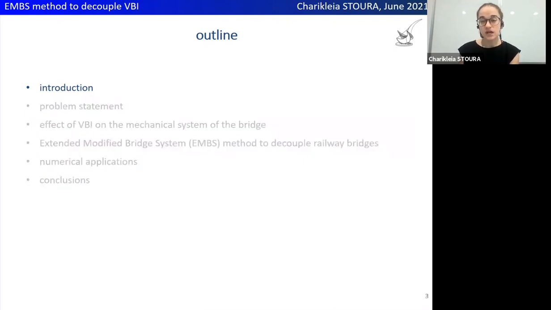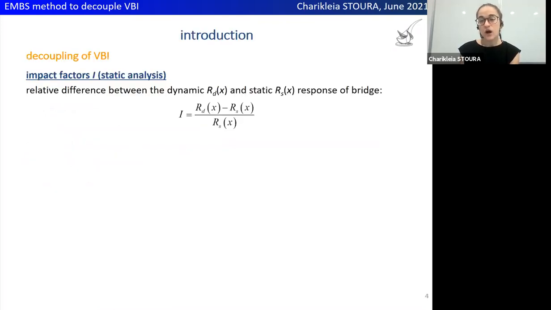The focus of the study is on railway systems, thus the introduction part highlights current decoupling techniques for train bridge systems and their limitations. To accurately estimate the response of a railway bridge, it is necessary to solve for the coupled train bridge system. However, solving for the coupled VBI problem can be challenging in bridge design practice. Therefore, most design standards decouple the VBI problem and solve merely for the bridge system, considering the effects of VBI indirectly via impact factors. The impact factors indicate the relative difference between the dynamic and static response of the bridge, thus merely require a static analysis.